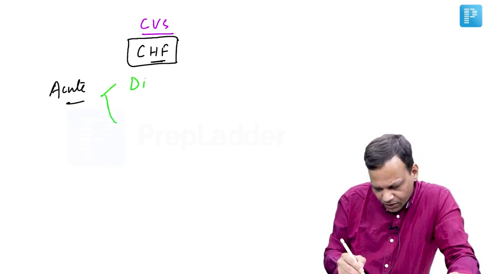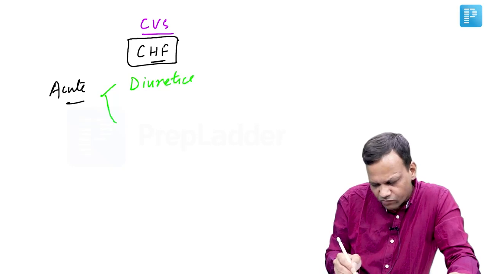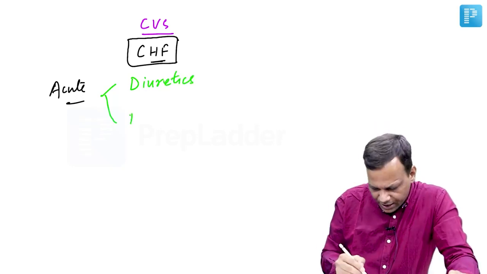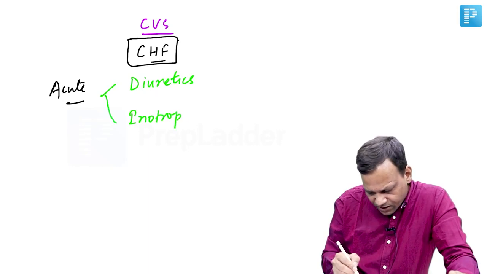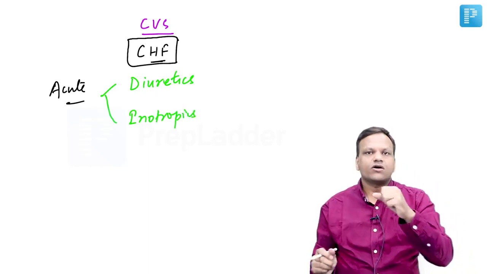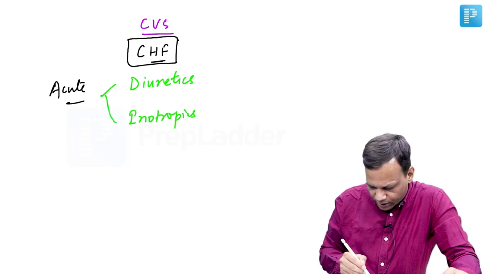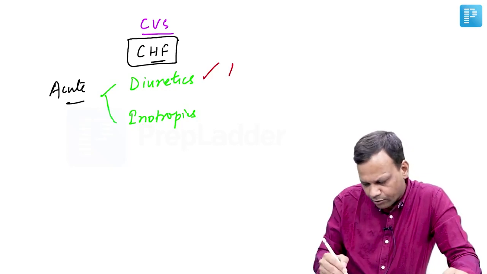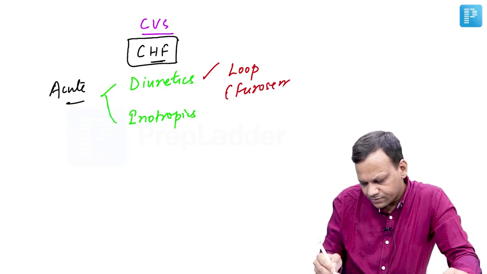One is diuretics, which remove the fluid that has accumulated, and second are inotropics, which increase contractility of the heart. The diuretics we commonly prefer are loop diuretics. Furosemide and torsemide are the examples.